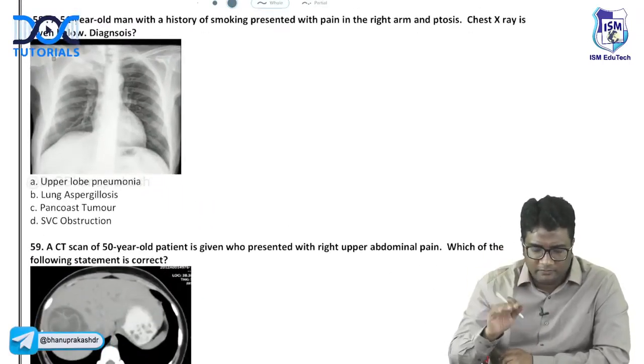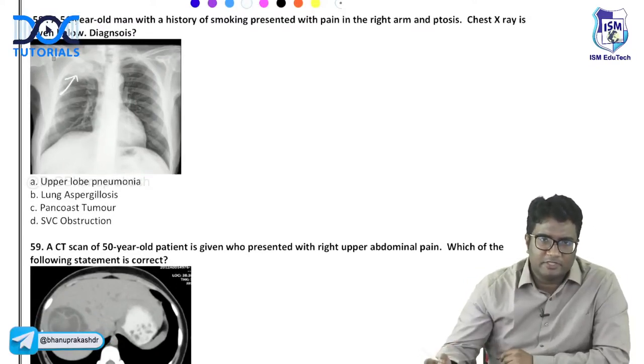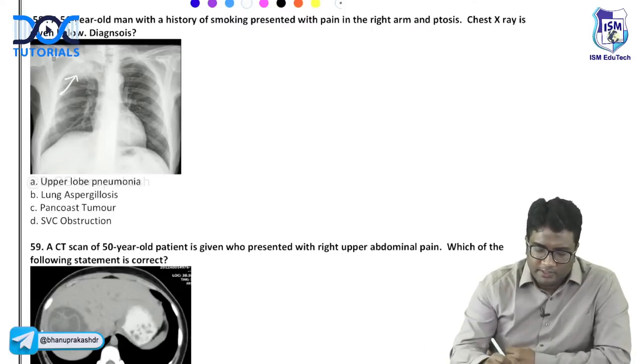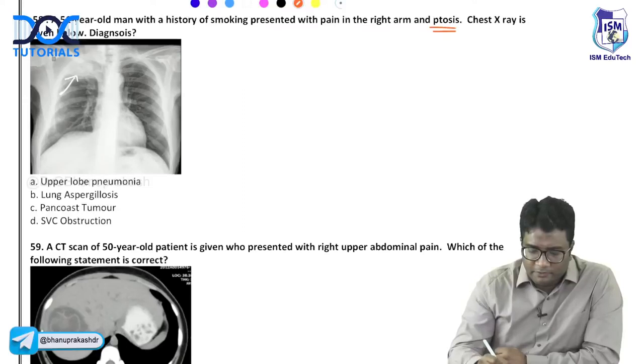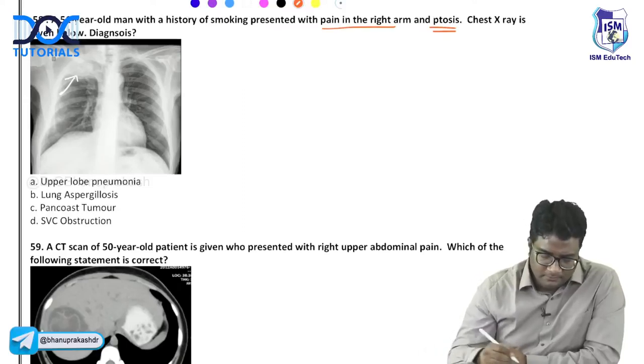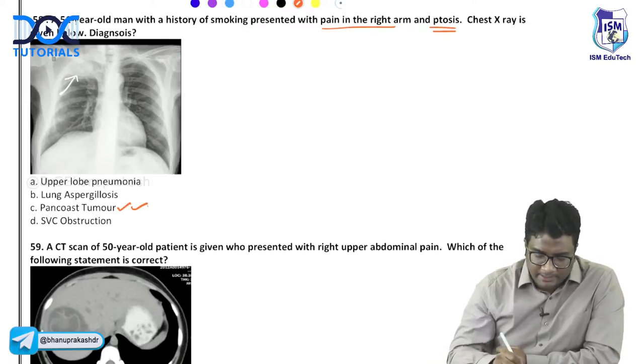If you appreciate it bilaterally and symmetrically, you will be able to see this pathology here in the right apical region. This is compressing the sympathetic trunk, producing ptosis. It is compressing the subclavian vessels, producing pain in the right upper arm. All of this is Pancoast tumor, apical lung cancer, right?